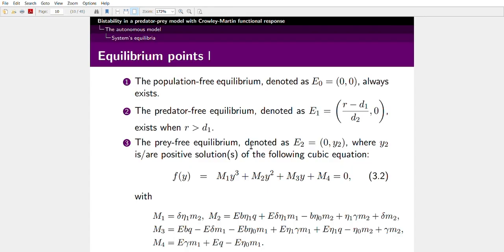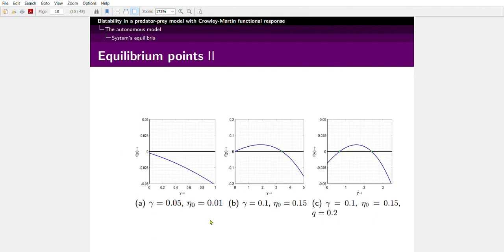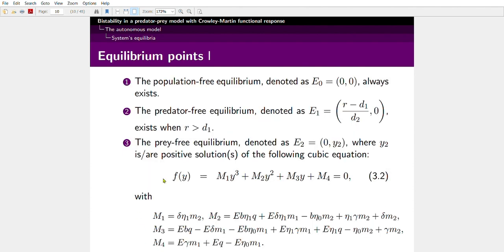The prey free equilibrium, denoted as E2, is defined as (0, y2), where y2 is the solution of a cubic equation. These are the coefficients. Applying Descartes' rule of signs, we can find the maximum number of positive roots for this polynomial equation, and then we get the number of prey free equilibrium points. Analytically finding a positive solution for this equation is difficult, so we find it through numerical simulation.